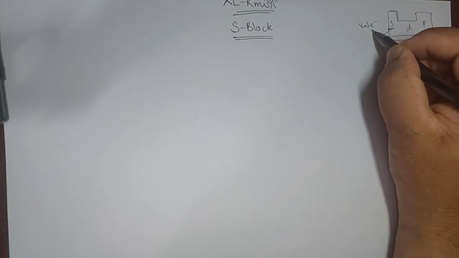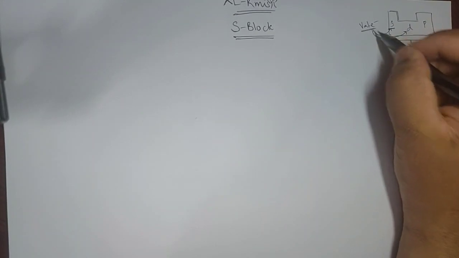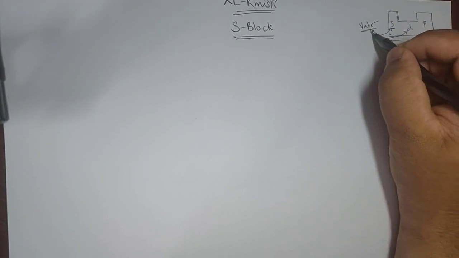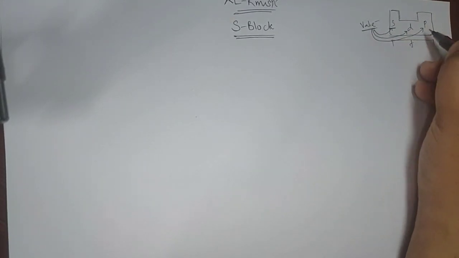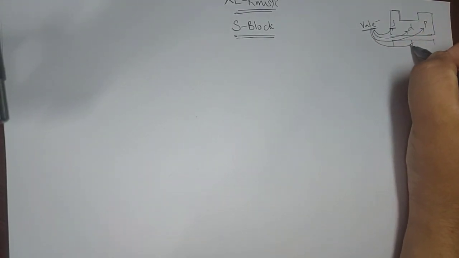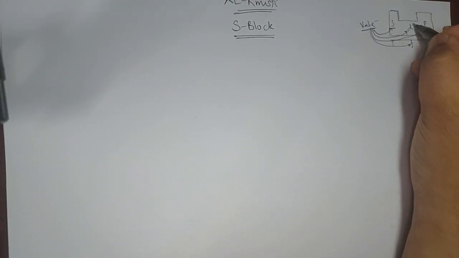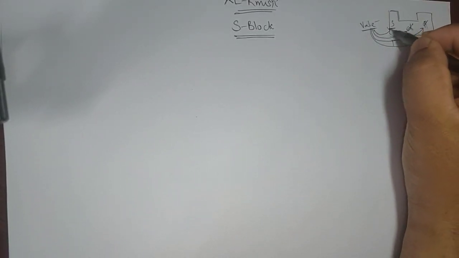If the valence electron enters into the d orbital of the last but one shell, then we call it a D block element. If the valence electron enters into the p orbital of the last shell, then we call it P block. Similarly, last but second, if it enters into the f, then we call it F block. Right now we are not talking about D, P and F, we are talking about S block.